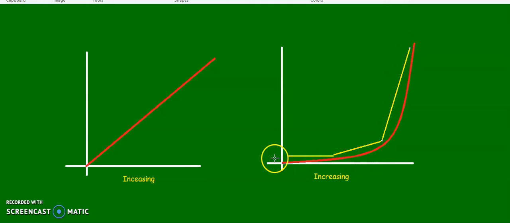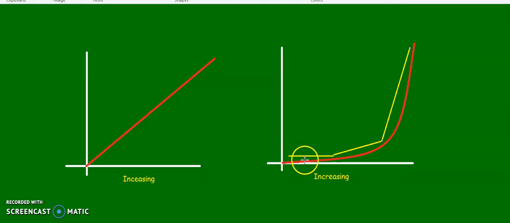So here, if you're walking up this hill, at the beginning, it seems pretty easy because it's almost flat. And then it starts to increase, so the steepness starts to increase. It's getting more and more difficult to walk up the hill. Then eventually it starts getting really, really steep. Starts to get steeper really fast. So this is like an exponential graph. This is like a virus, for example.